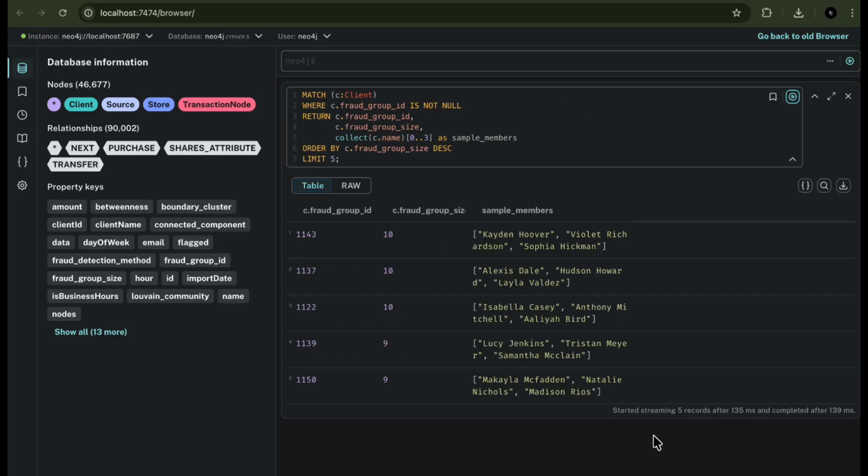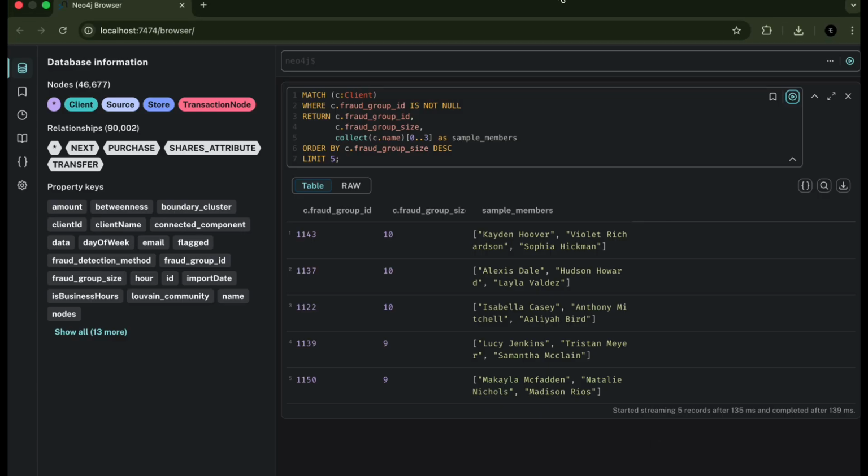For part 3, I used graph data science algorithms. I ran Louvain and weakly connected components to detect fraud groups based on shared credentials like email, phone, and tax file numbers. Both algorithms found 1045 communities with a very high modularity of 0.92. I identified 14 fraud groups with 5 or more members. The largest group has 10 members who share contact details.